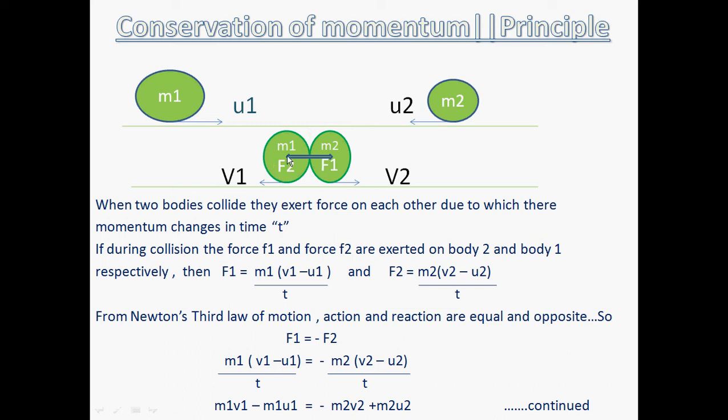Now when they will collide, the first body will exert a force on the second body, that is F1. पहली बॉडी दूसरी बॉडी पर फोर्स लगाएगी वो F1 लगाएगी और दूसरी बॉडी पहली बॉडी पर फोर्स लगाएगी वो F2 लगाएगी. इन दिस में हमें पता है न्यूटन के थर्ड लॉ के हिसाब से कि देयर इज इक्वल एंड अपोजिट फोर्स. Okay, so the forces are equal, that is F1 and F2 are equal, but they are equal and opposite, so their minus sign will be put here.